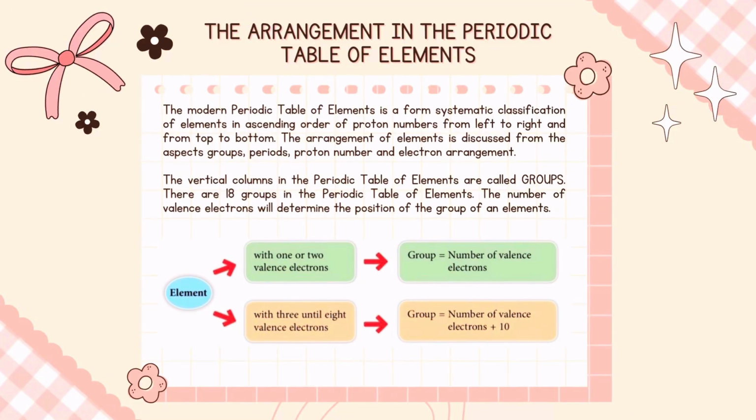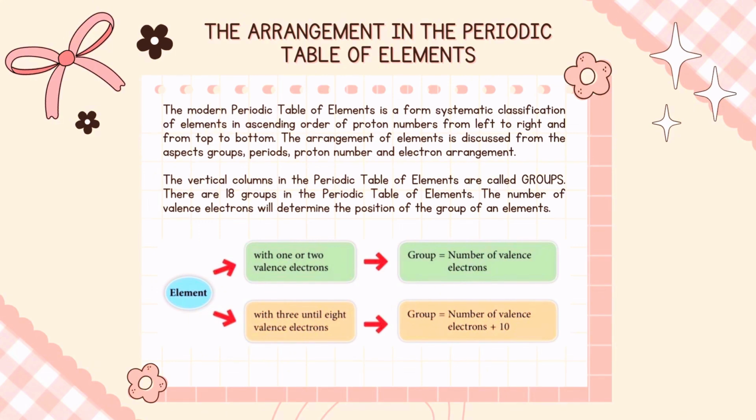The arrangement in the periodic table of elements. The modern periodic table of elements is a form of systematic classification of elements in ascending order of proton numbers from left to right and from top to bottom. The arrangement of elements is discussed from the aspect of groups, periods, proton number, and electron arrangement.